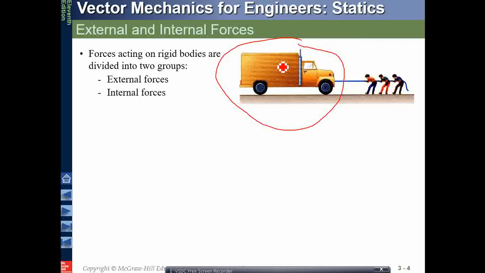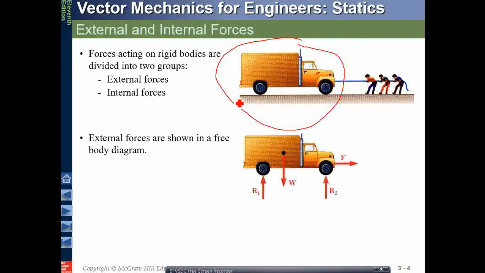This truck is made up of different materials, and the materials will be having atomic forces among themselves. So these all are internal forces, or a force between this bracket and this head. This will also be an internal force. Force between the axles of the wheel will be an internal force. So all the forces within the body of this truck will be named as internal forces.